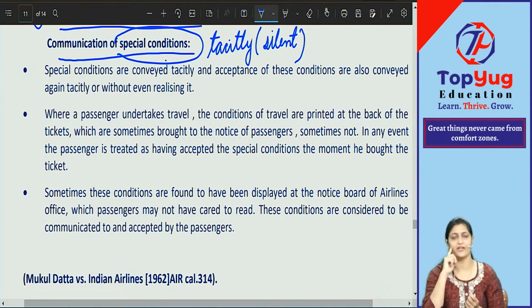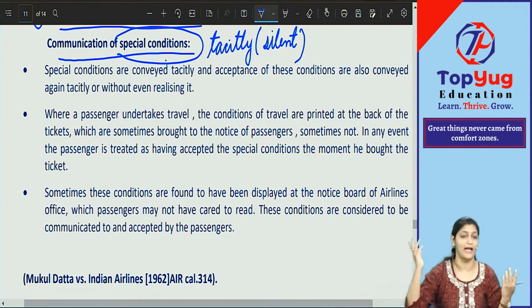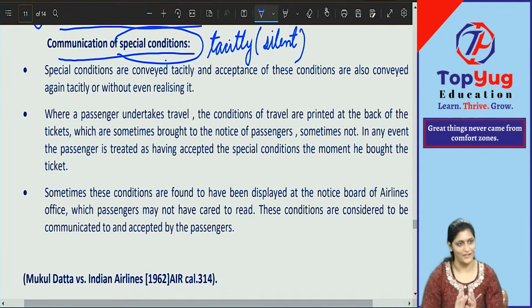So what happens, sometimes you are at a railway station or some bus stand. There will be a board saying that the passengers should be responsible for their own luggage. The authorities are not responsible. You did not happen to read that nicely. You're taking the bag, going, enjoying. Okay, I'm going for the vacation. In your mind, that is only there. You did not happen to read any notices also.